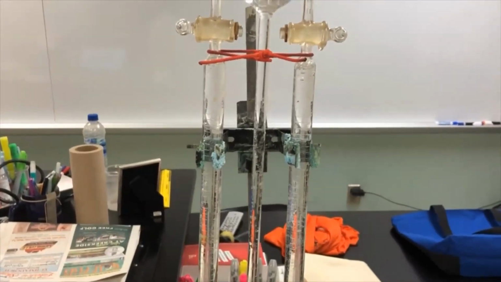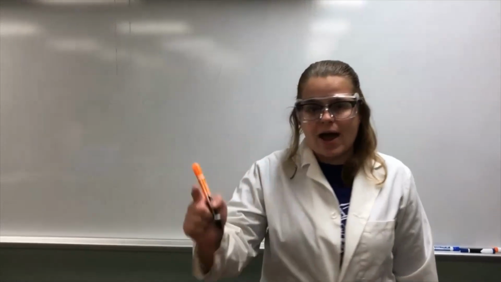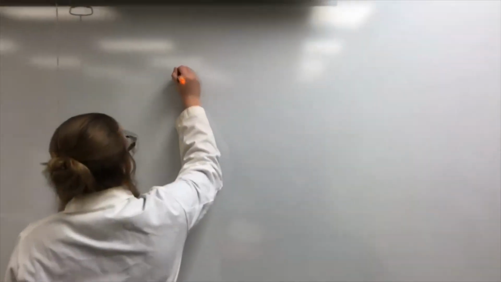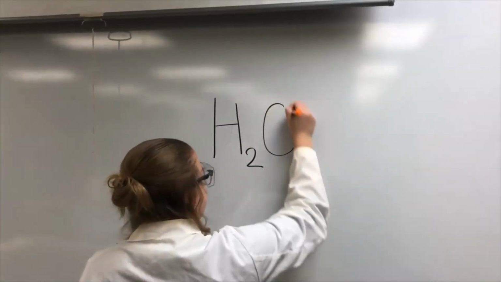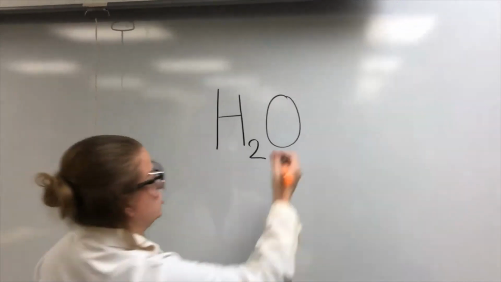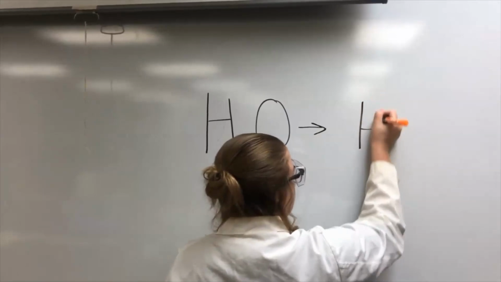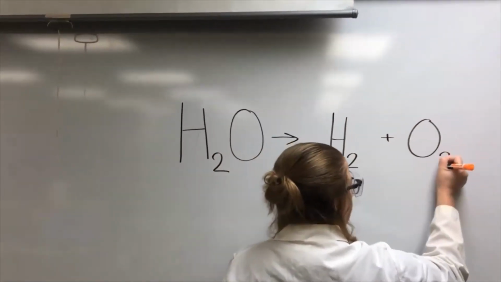So while we let this do its thing, let's go ahead and look at the board. What we're looking at right now is a decomposition reaction, and we're actually tearing apart water. Originally we have H2O, and in this reaction we are going to break this apart and produce hydrogen gas and oxygen gas.